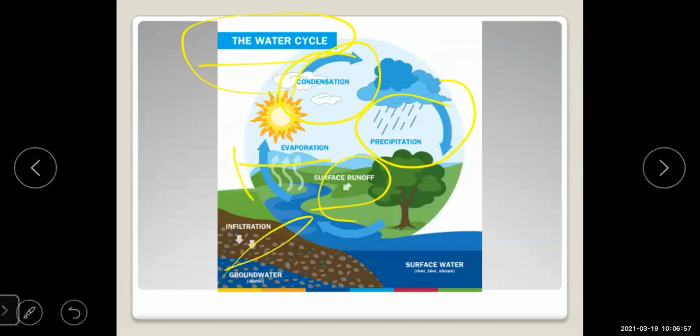Throughout this chapter, these two stages we are going to study. Condensation forms the clouds, and precipitation means when the water has been condensed in the form of cloud, the air cannot hold it anymore. That time the cloud becomes heavier, and the water falls back in the form of rain, snow, hail. This is about precipitation.